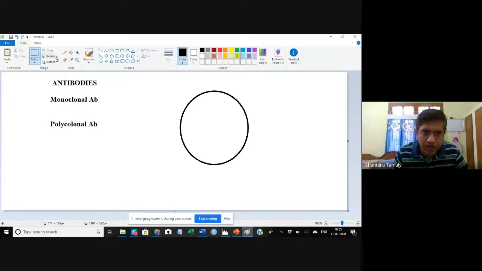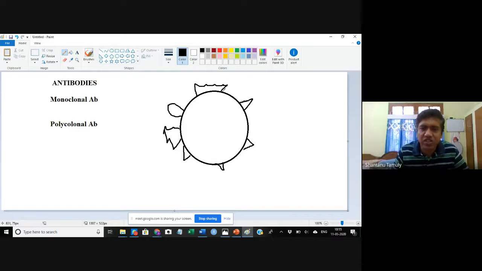Let us assume this particular antigen has this structure, and this structure. Any kind of raised structure, this is one structure, then this. All these structures are different.